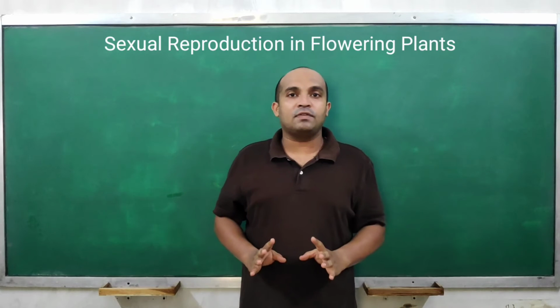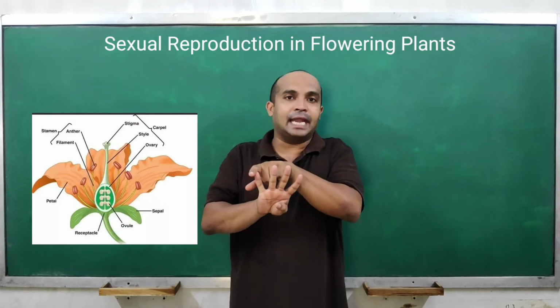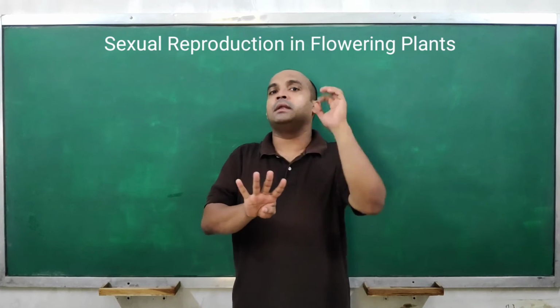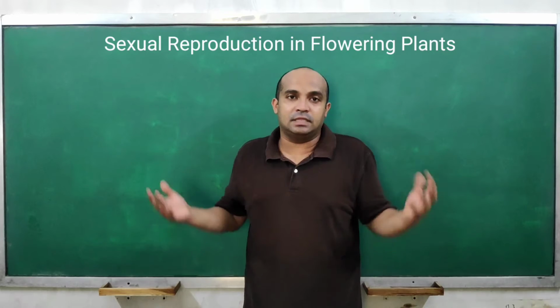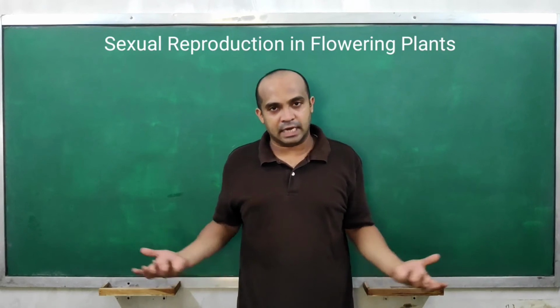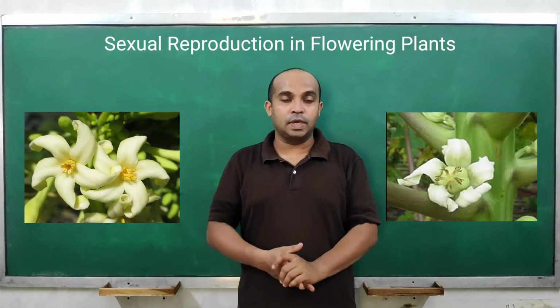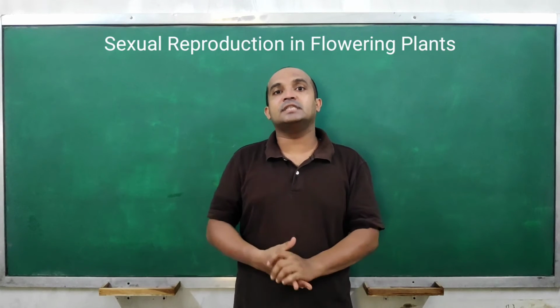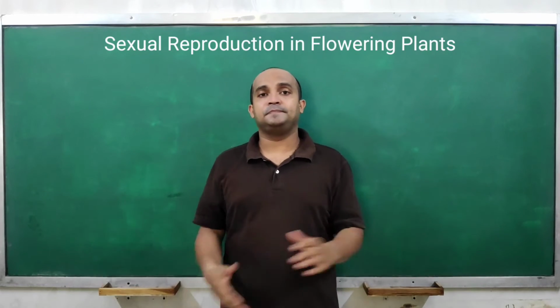And if it is a bisexual flower, then it will have all 4 whorls, that is calyx, corolla, androecium and gynoecium. You must have seen bisexual flowers, or you may have seen unisexual types of flowers, right? In the papaya plant, unisexual flowers can be found. Understood? Whereas hibiscus is a bisexual flower. So we have different types of flowers.